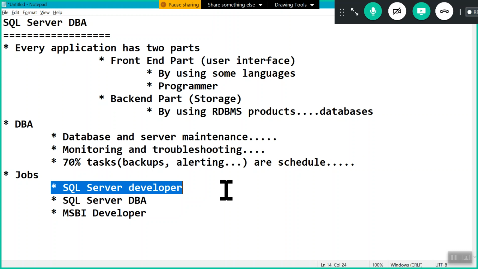Means as a production DBA, we will start working. Our job is maintenance. We are not developers. That's why, generally, once we start working as a SQL Server DBA, suppose clients are not going with new applications. They are not developing new projects due to financial crisis. But still our job is safe. Why? Because we are maintenance people. We are not developers, right?